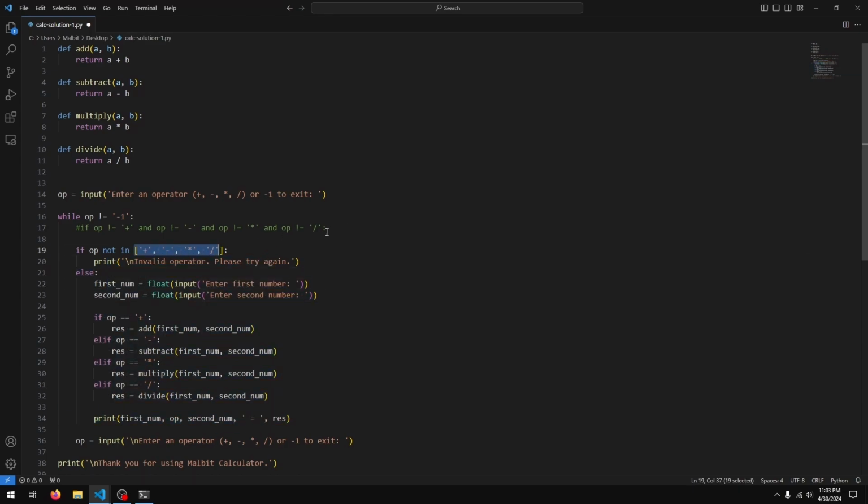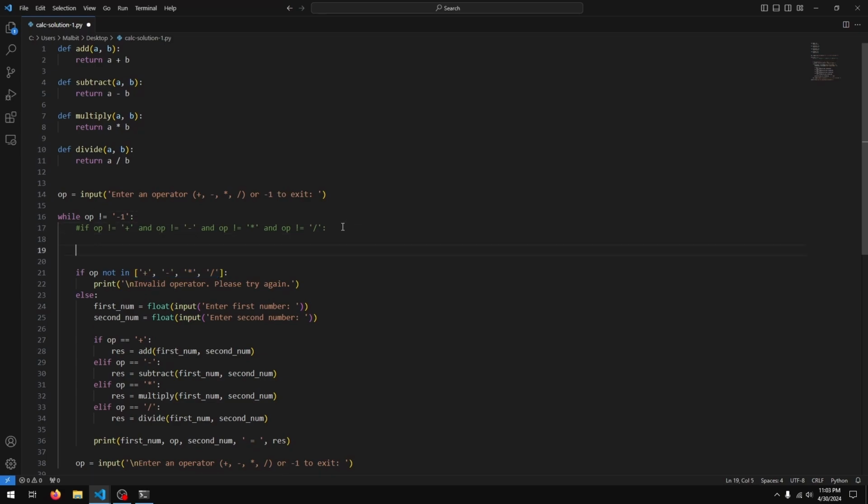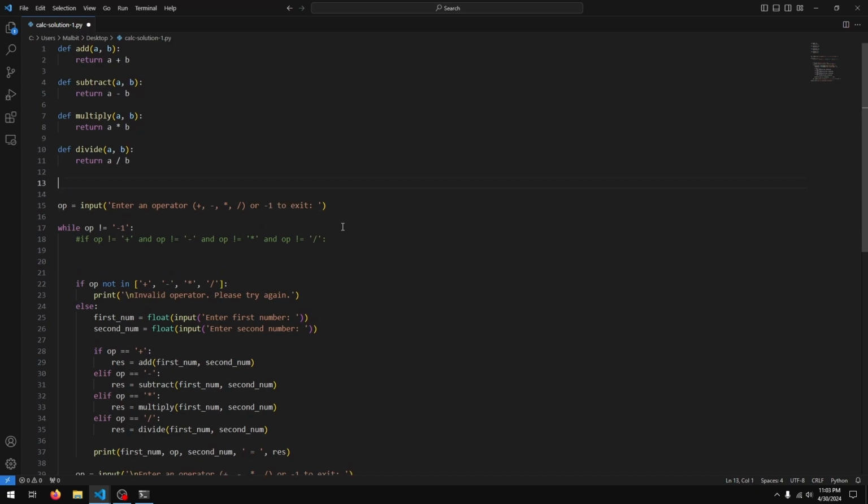So this is fine, but to take it one step further, what I'll do is I'll just create a list up here to say valid operators, and I'll put these operators in there, right? And then I can say if operator not in valid operators.